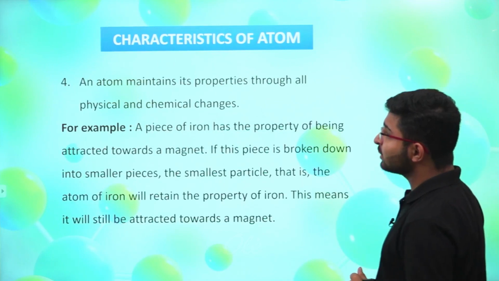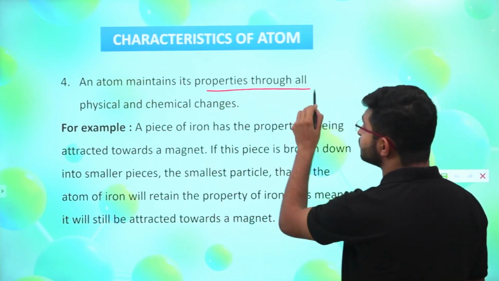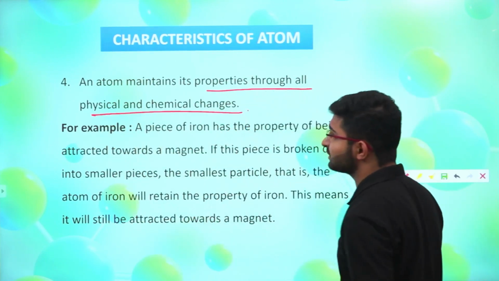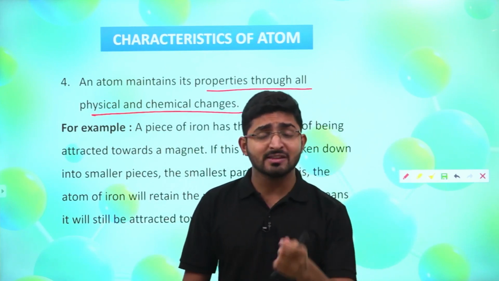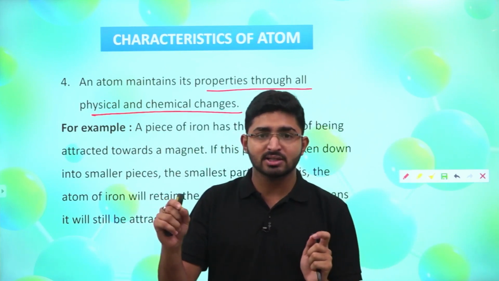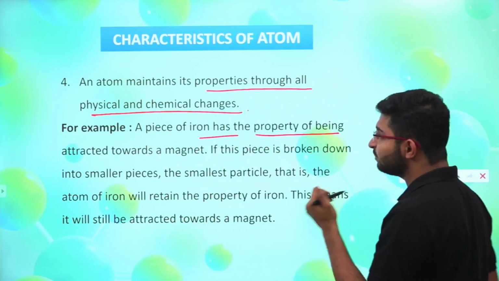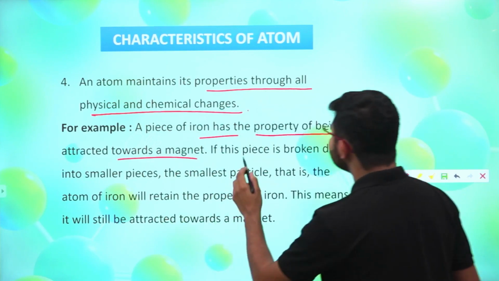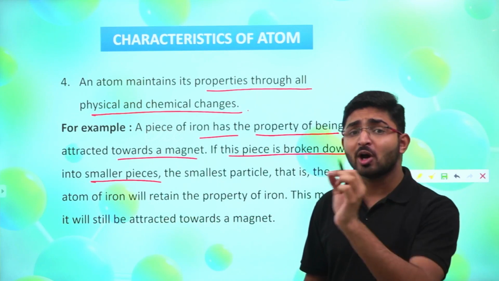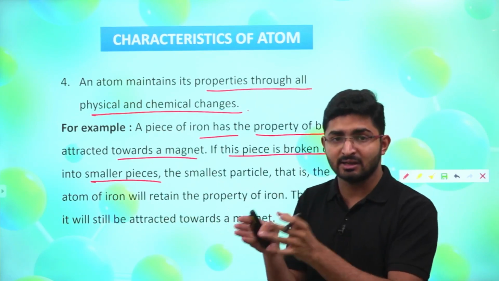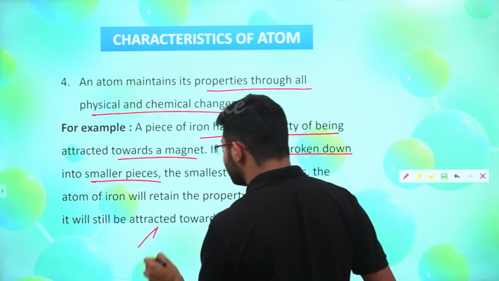Now moving ahead, the fourth characteristic says that an atom maintains its properties through all physical and chemical changes. If I am taking any atom, it is going to maintain all its properties throughout the physical and chemical changes. For example, a piece of iron has the property of being attracted towards a magnet. If I break this piece down into smaller pieces, I am doing some kind of physical change on it.